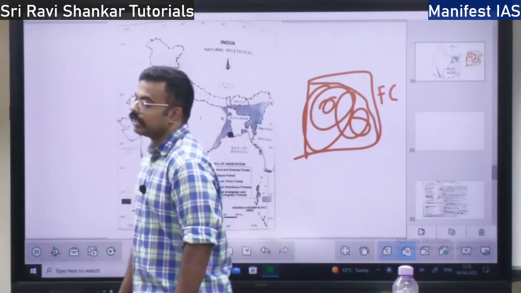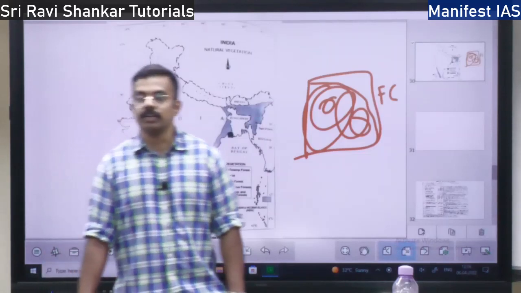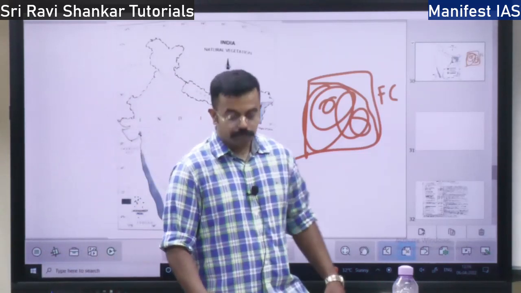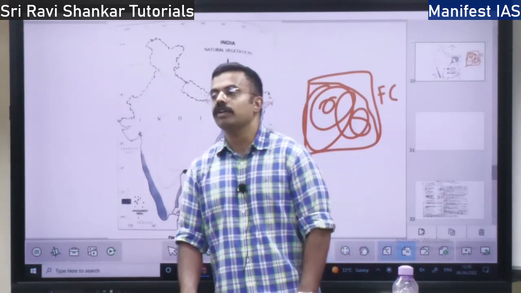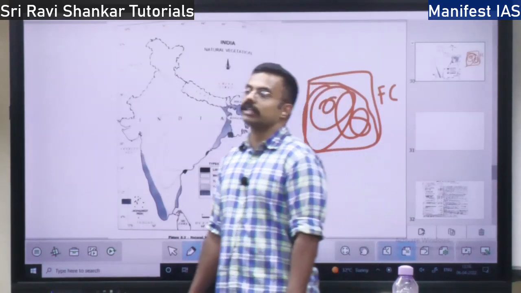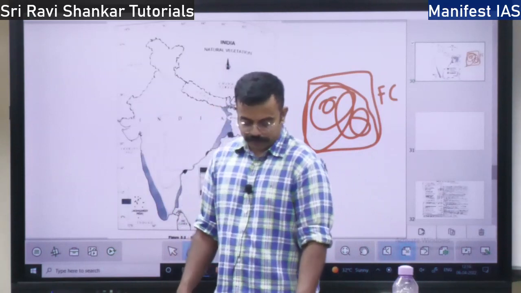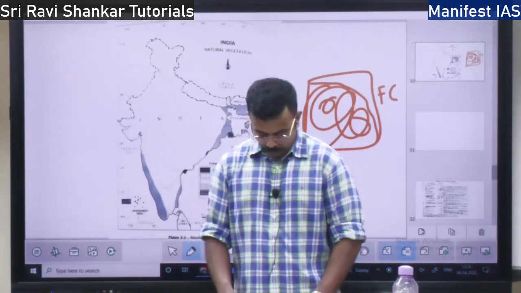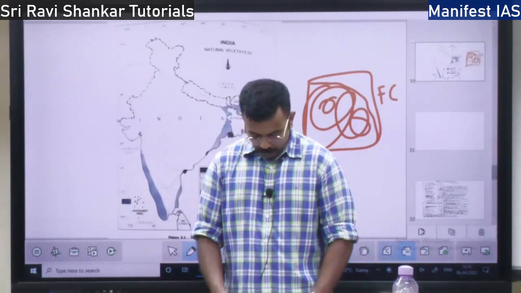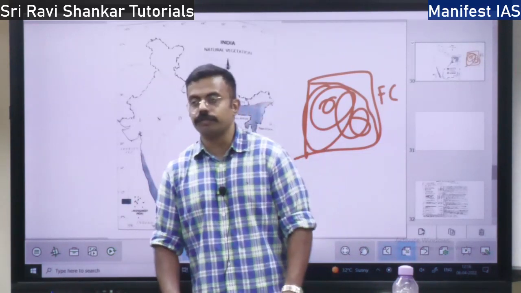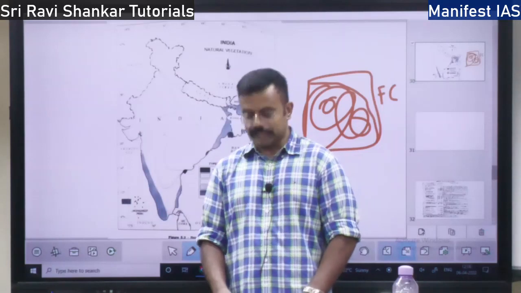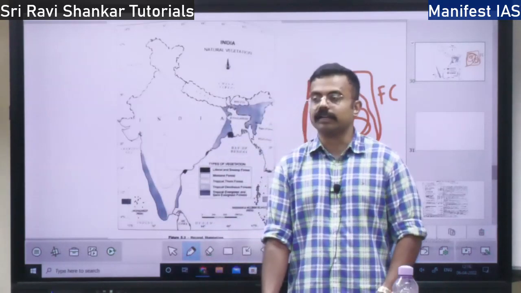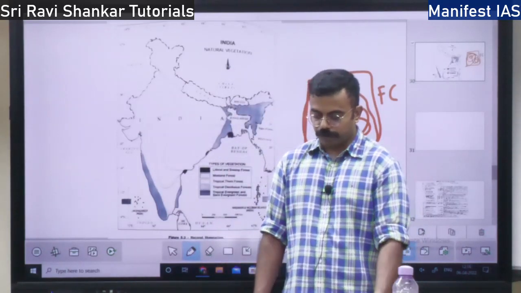Then you have the region of high forest cover. High forest cover you will find in the northeast region, where you have more than 40% forest cover. So it is 10 to 20%, 20 to 40%, and more than 40% for high forest cover in India. So this is with respect to forest cover.